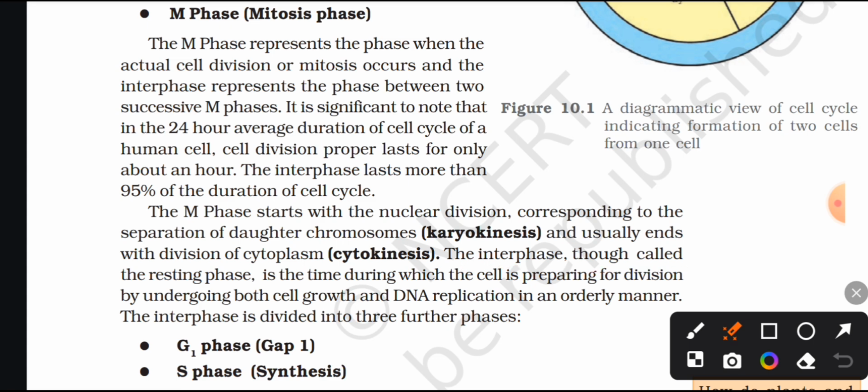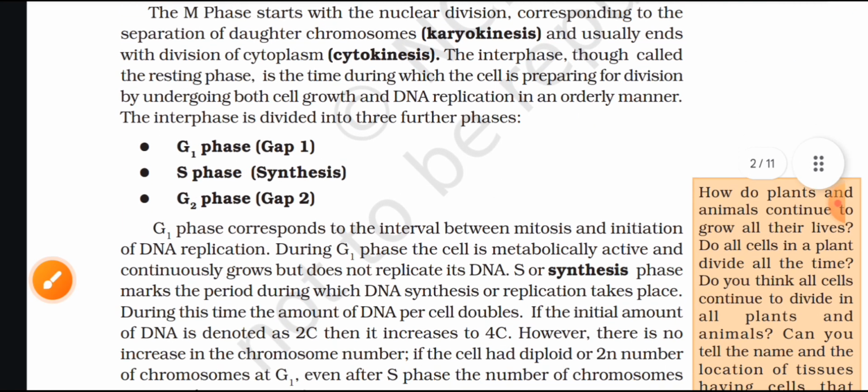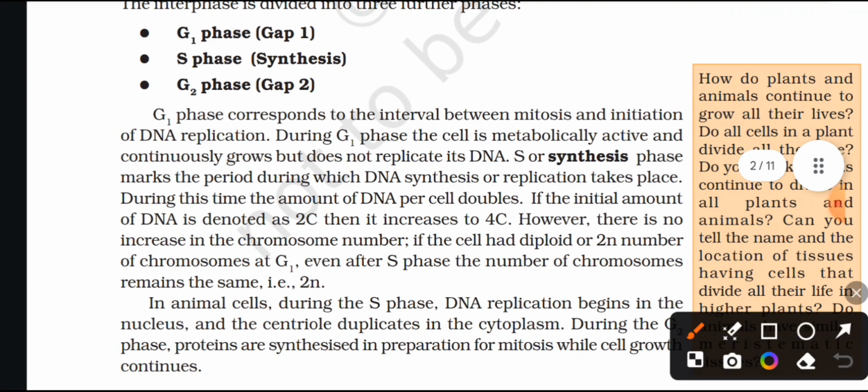The interphase, though called the resting phase, is the time during which the cell is preparing for division by undergoing both cell growth and DNA replication in an orderly manner. The interphase is divided into three further phases: G1 phase (gap 1), S phase (synthesis), and G2 phase (gap 2). G1 phase corresponds to the interval between mitosis and initiation of DNA replication. During G1 phase, the cell is metabolically active and continuously grows but does not replicate its DNA.